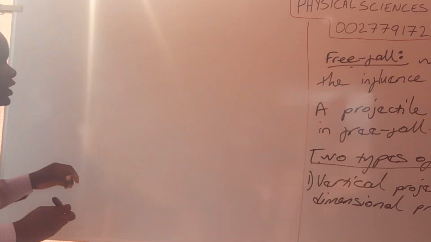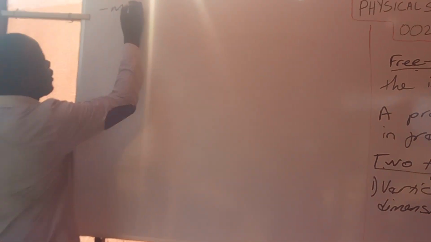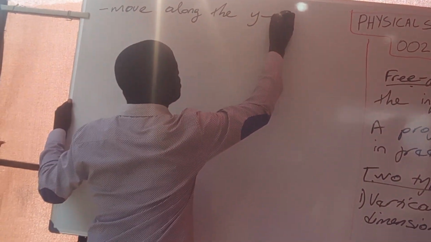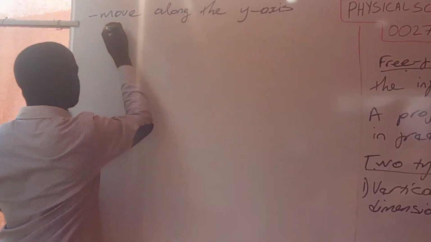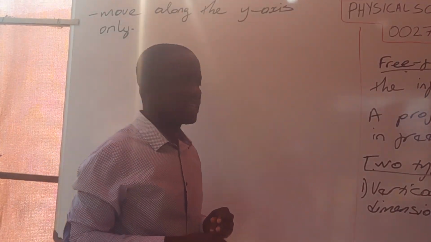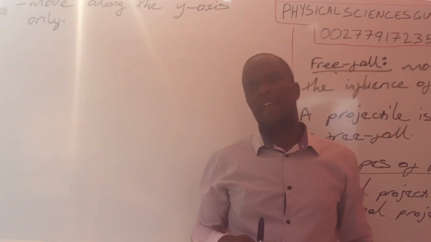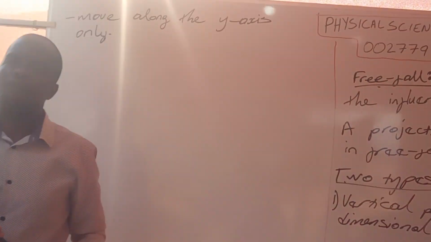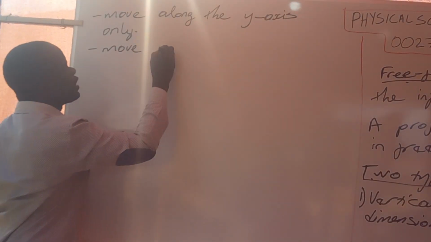So vertical projectiles move along the y-axis only. It's very, very important that you understand that. They only have a y component and they do not have an x component. They move vertically up.